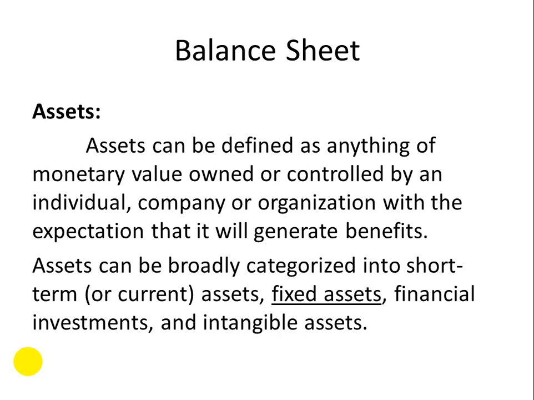Assets can be broadly categorized into short-term or current assets, fixed assets or non-current assets, financial investments and intangible assets. Before going into types, we have to understand what assets really are.